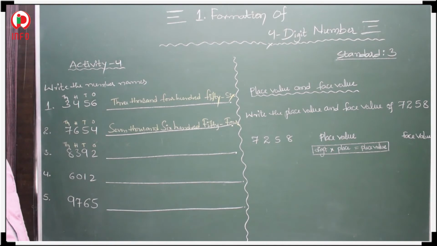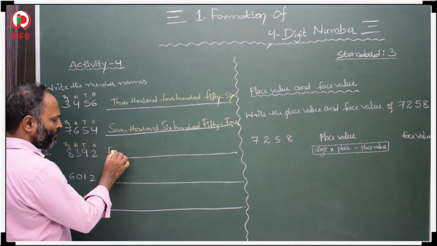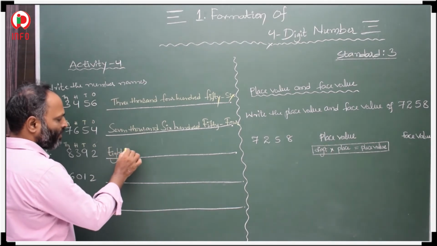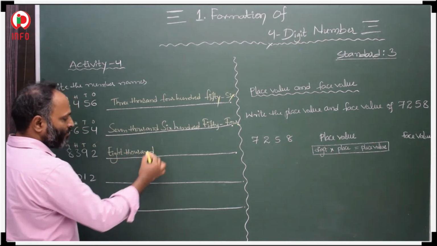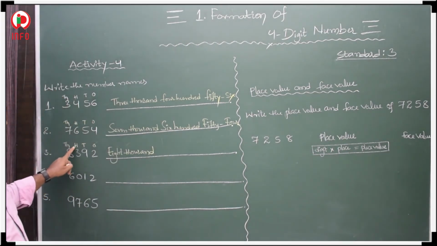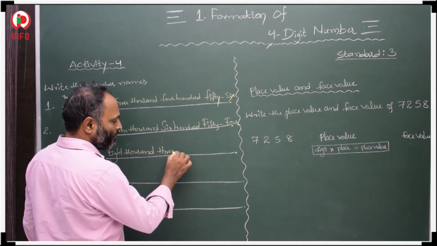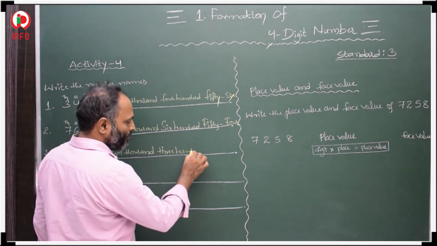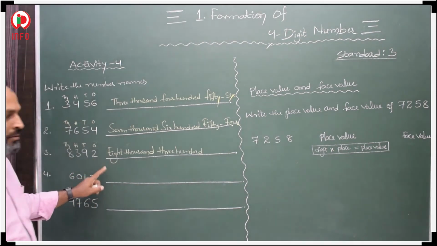Now, 8 is in thousands place, so 8,000. And 3 is in hundreds place, 300. 392.